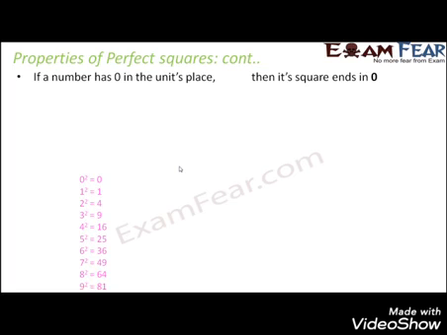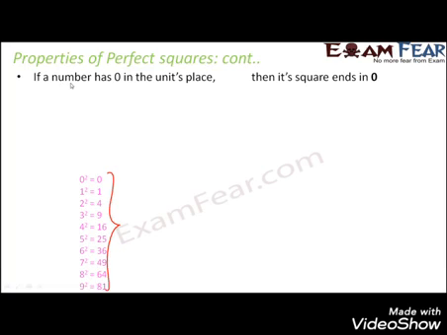Now this is related to this particular property: looking at the number at the units place, we can also decide what would be the units place digit in its square. For example, for the initial few digits, 0 square is 0, 1 square is 1, 2 square is 4, 3 square is 9.